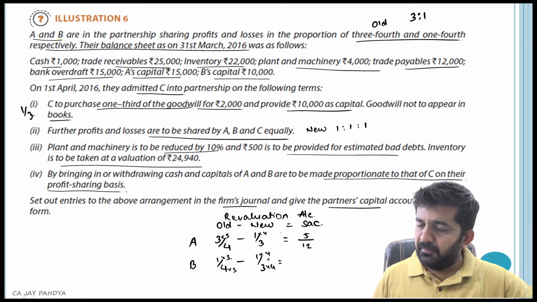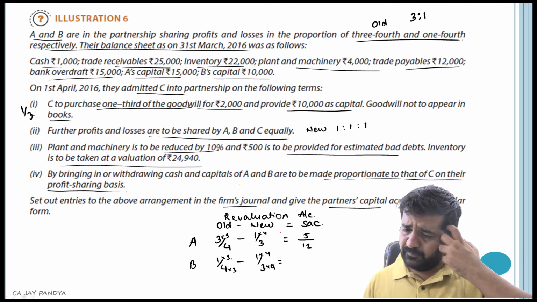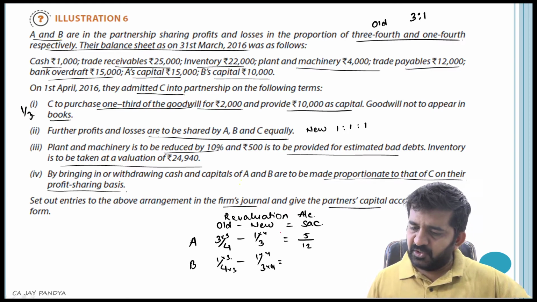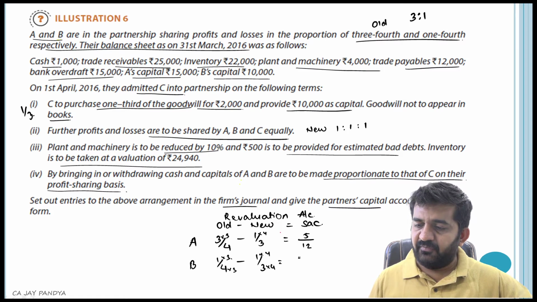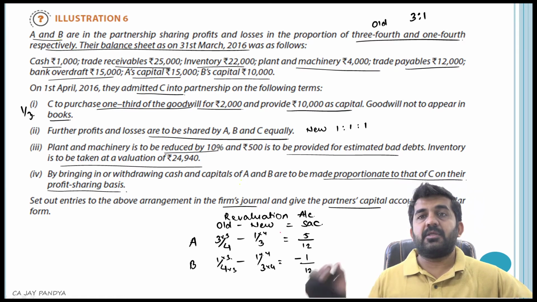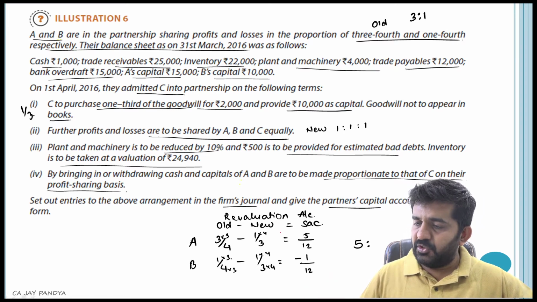For B, this is 3 minus 4. Is it 3 minus 4? Yes. He was first getting 1/4, now he is getting 1/3. So it will be negative 1 upon 12. So what is the sacrifice ratio? 5:2 minus 1.